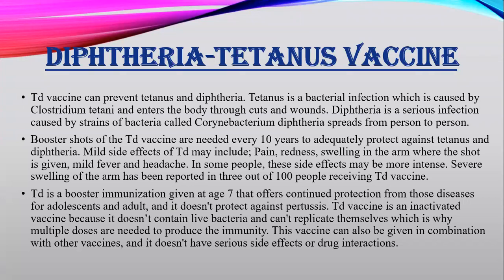So that's why it offers continued protection from these diseases, and it doesn't protect against pertussis, that is whooping cough. Though we all know very well that commonly the DTP or Tdap vaccines cover tetanus, diphtheria, and pertussis, that is whooping cough. But here I'm not covering whooping cough as it is not my topic. I'm only discussing the diphtheria tetanus vaccine.